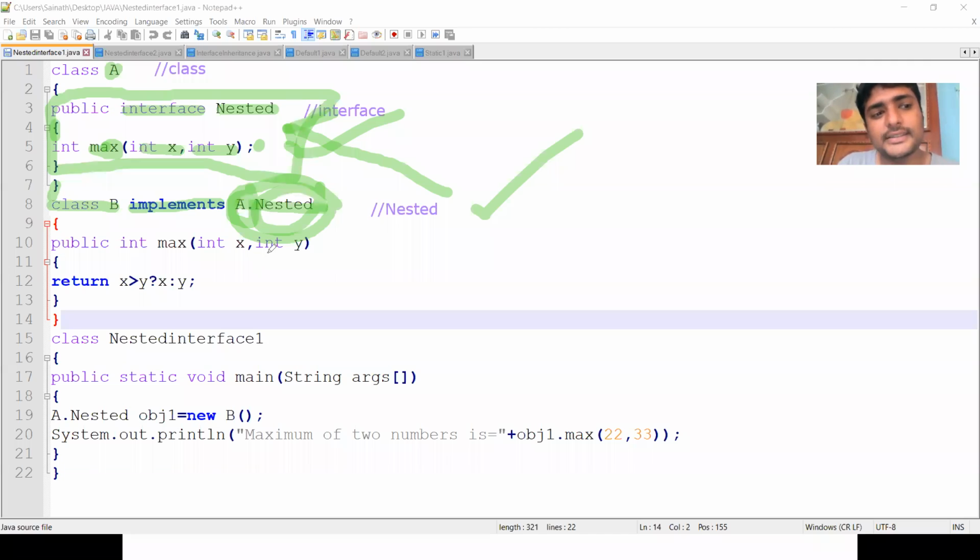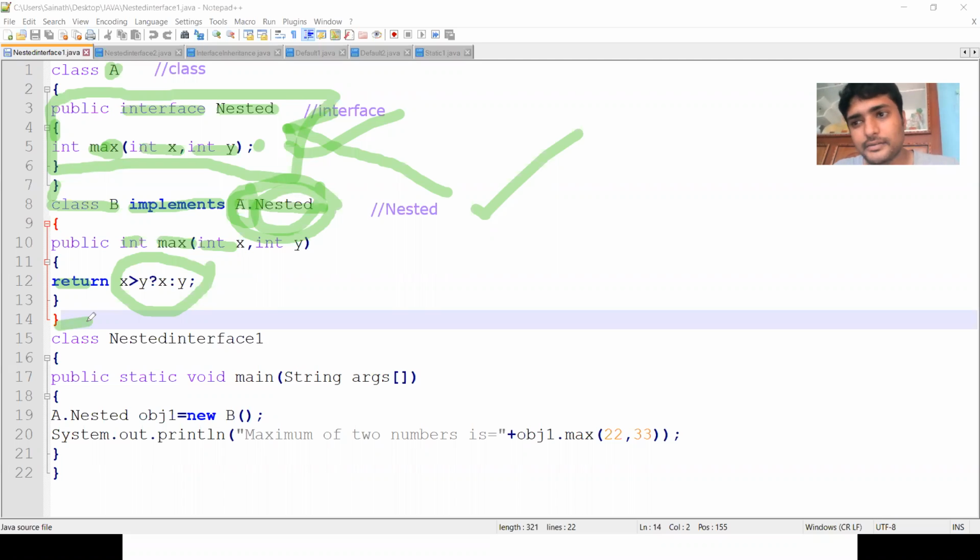In this class B, we have to define all the abstract methods. So I am going to define them. max int x comma int y. Here I am defining the method, and the return type is int. I am using the ternary operator: if x is greater than y, print x, else print y. This is my method definition. That means it will return the maximum value. I am using the ternary operator here. So I have closed the class B.